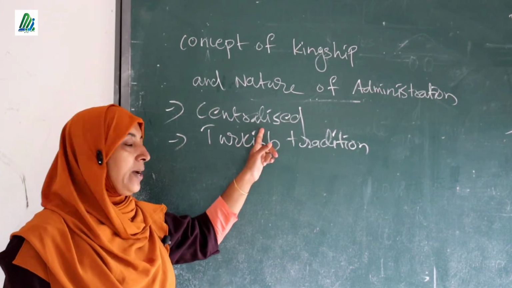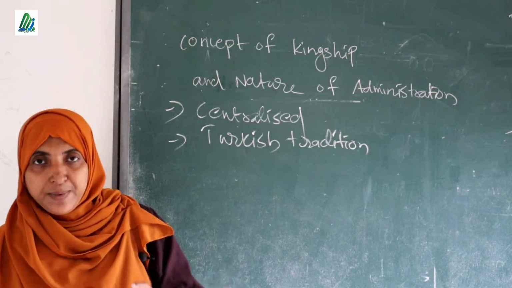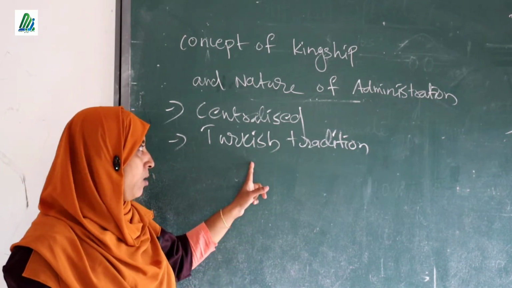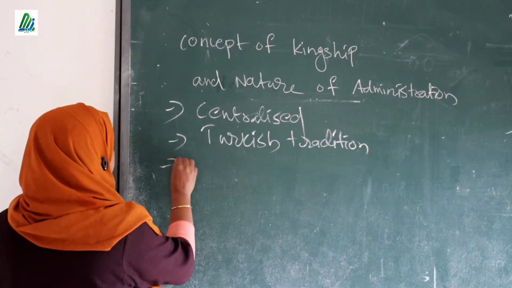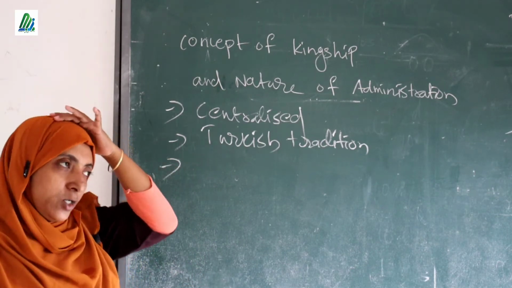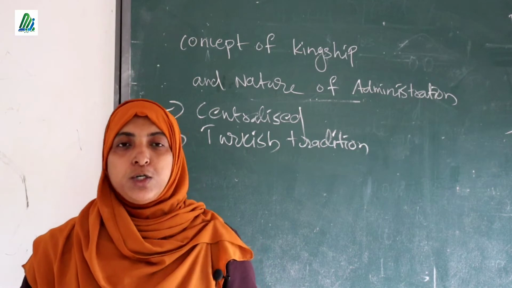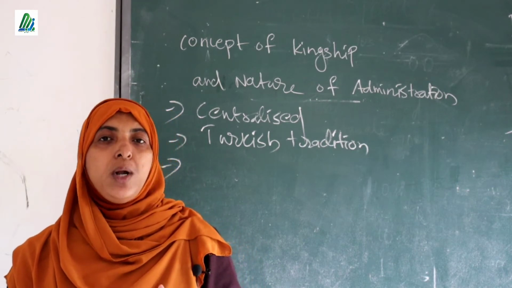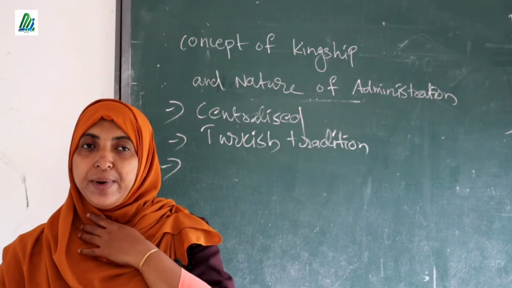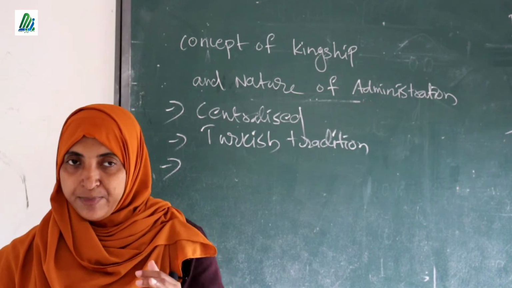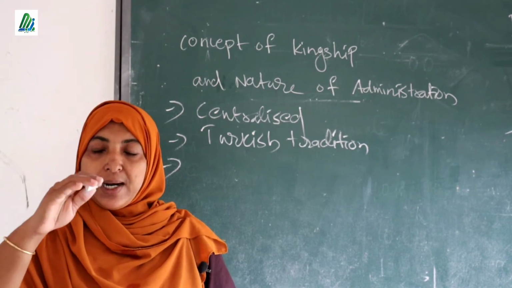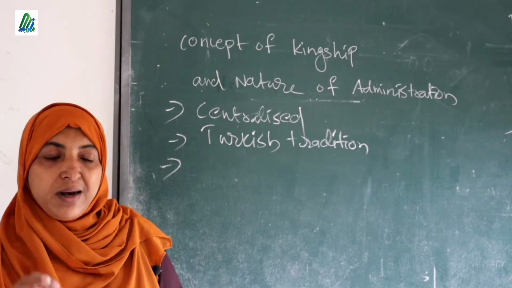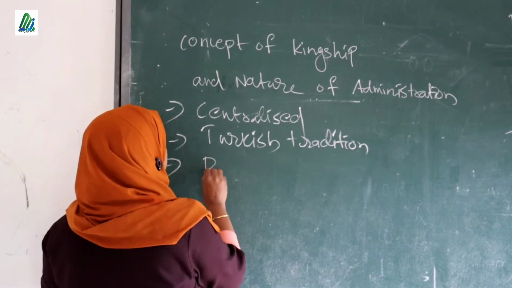So the first important point, they implemented a centralized administration. Next, they believed in the Turkish tradition. Another important point: the Sultanate empire was very big, so it is not easy for a single man to rule such a big country. So for administrative facilities, the country was divided into various regions or different parts.